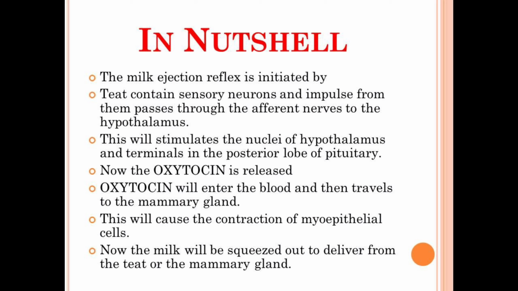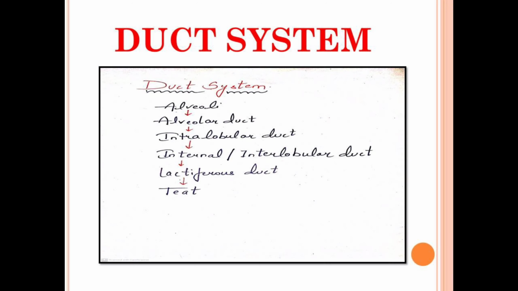So simply, it is derived that the milk ejection reflex is a neurohormonal complex which involves the hormonal as well as the neural component. Till now we have seen that there are different components involved in the secretion of the milk, and this secretion of the milk is through an organized duct system, and now we will discuss it.